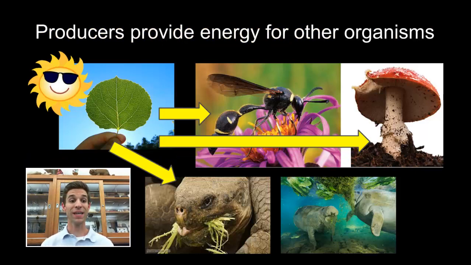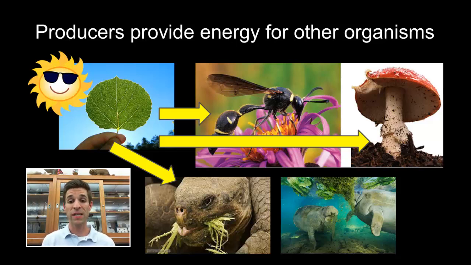And it's important to realize that the producers are at the base of the food chain. They're providing the energy for all the other organisms, or in other words, all the other consumers in the ecosystem. So the plants use, for example, the sunlight as their energy source, but contained within the cells of plants and other autotrophs or other producers is an energy source that other organisms can use.